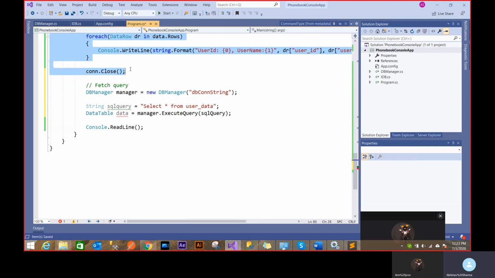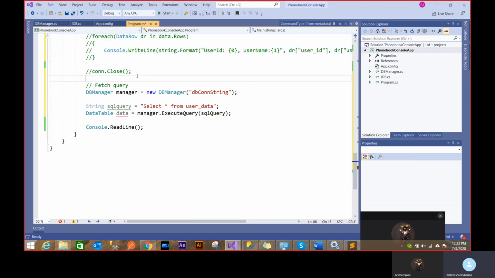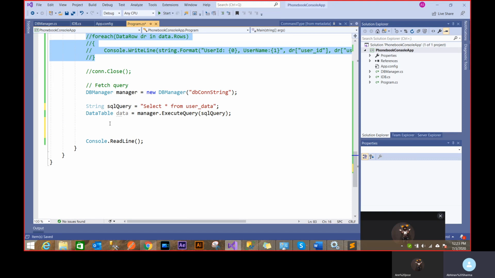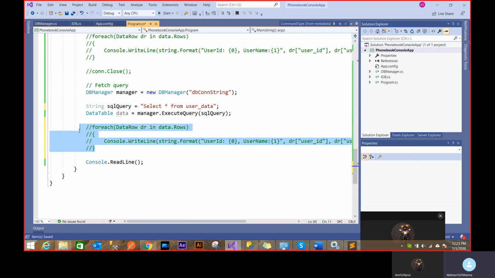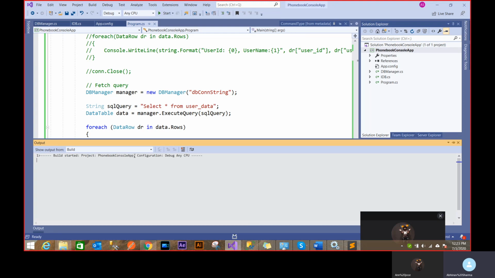I have to just comment this out, I have to just call and get that thing out. So this is the SQL query. Now if I do the foreach that I was doing before, I should be able to get the data the way I'm getting it. So if I run this, it should work.